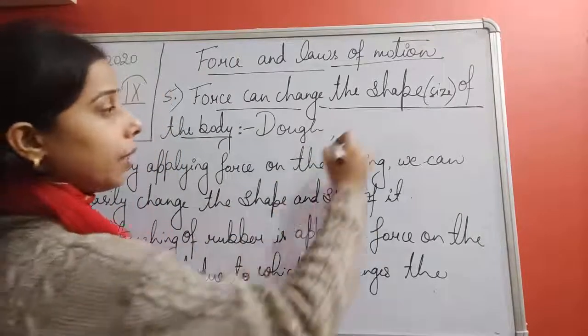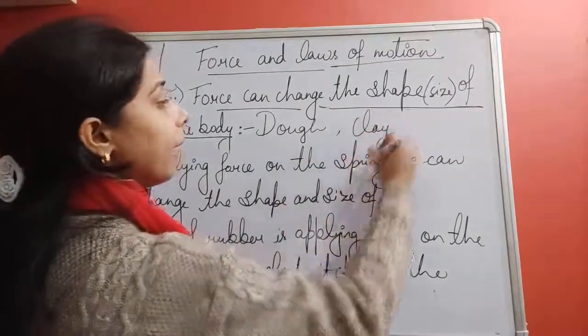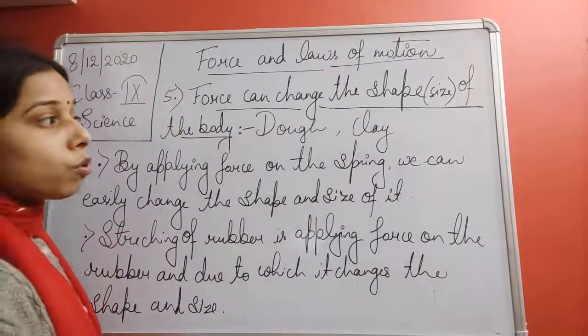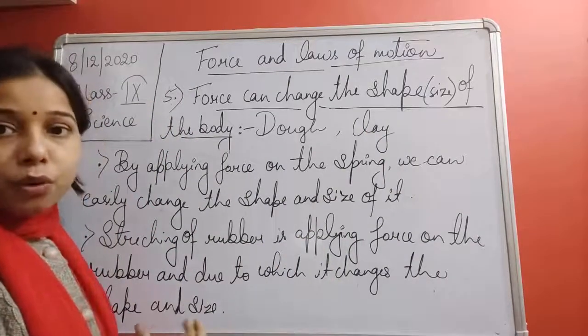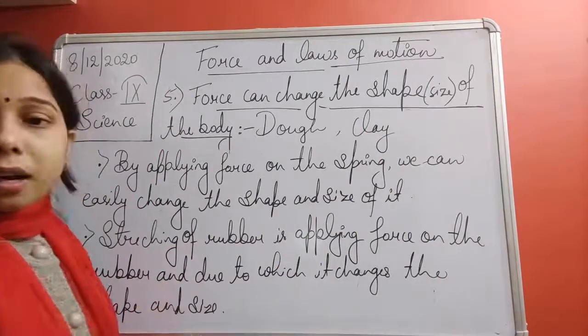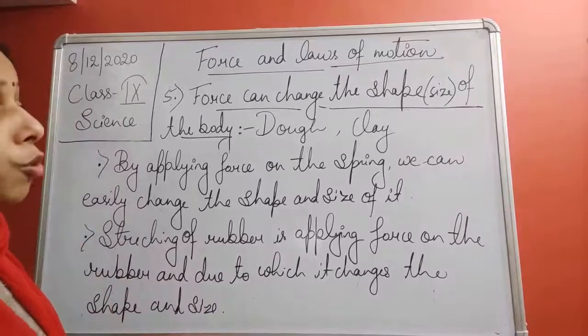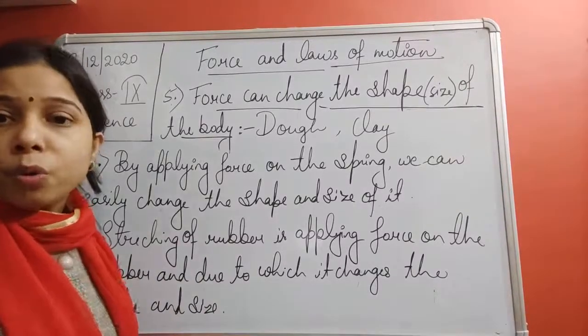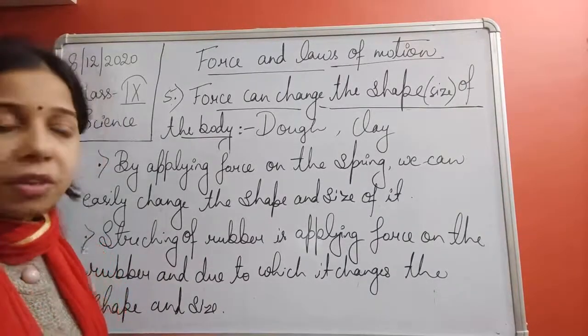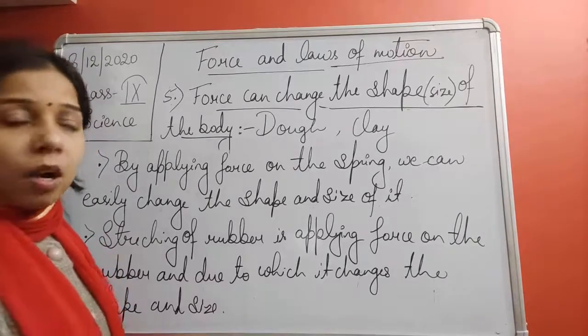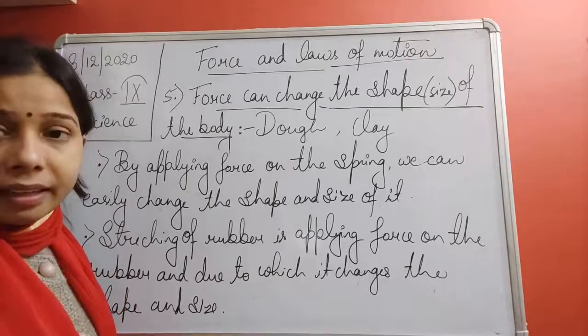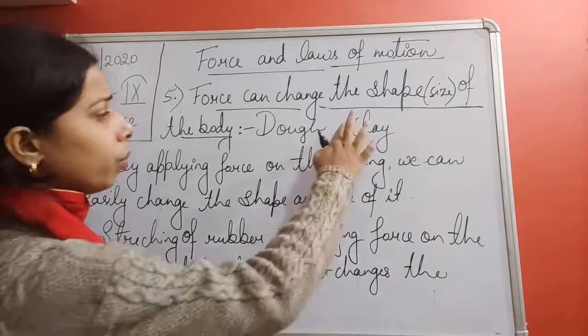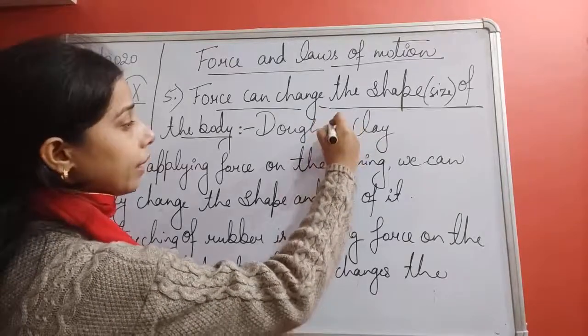Other examples there, student? Yes, we can take an example of clay. Clay is used for making different statues, and is used by the potter to provide a different shape and size to different objects. That can be made of wet clay. So instead of writing clay only, we can write wet clay.